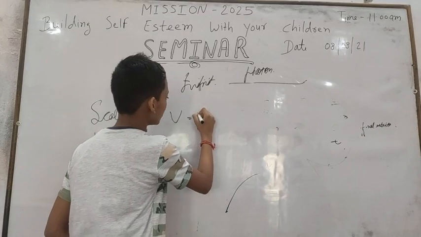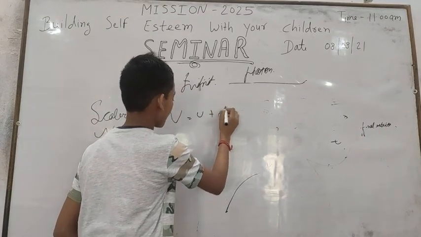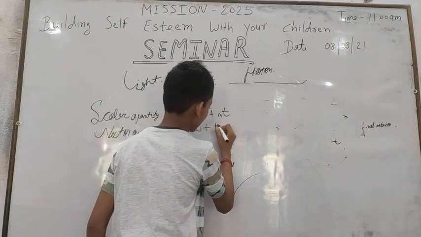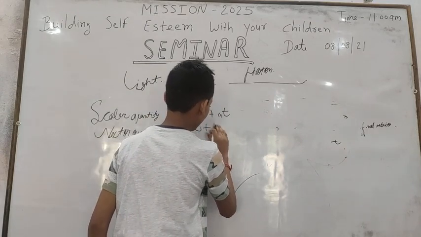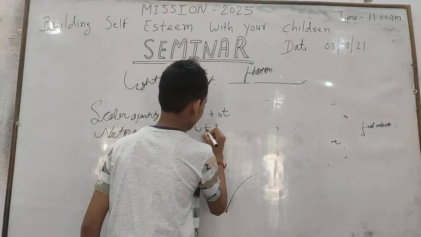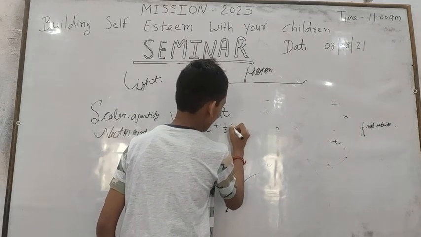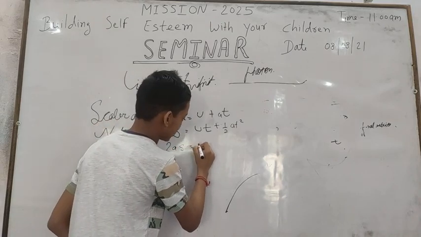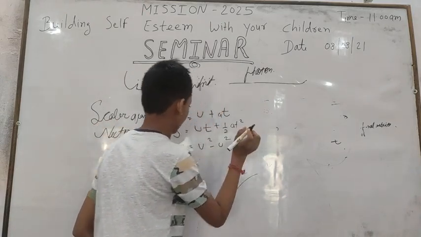First equation of motion: v is equal to u plus at. Second equation of motion: s is equal to ut plus half at square. Third equation of motion: 2as is equal to v square minus u square.